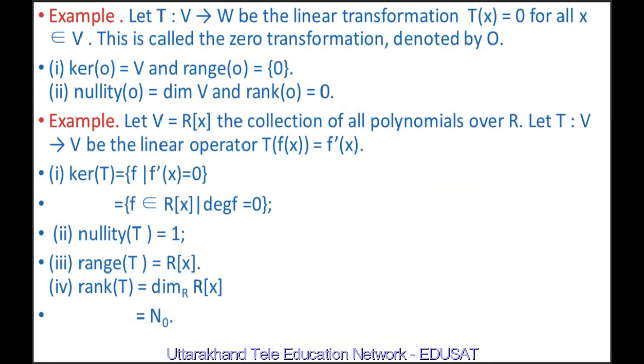Rank of T is equal to the dimension of R[x], which is equal to N0. N0 means the set consisting of natural numbers together with 0, that means 0, 1, 2, 3, 4, 5 and so on.